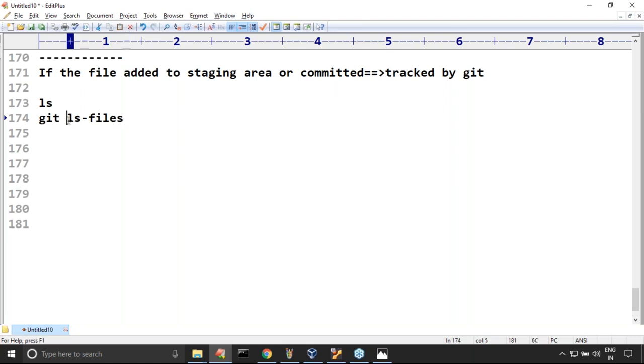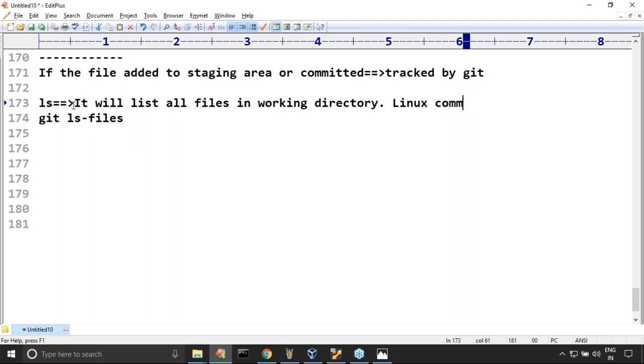Can you please confirm? Git ls-files. It lists all files in the working directory. It is a normal Linux command.